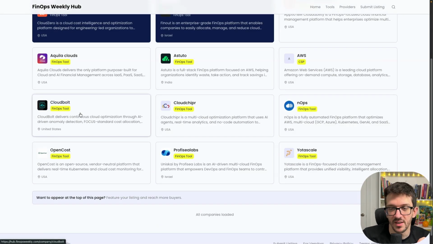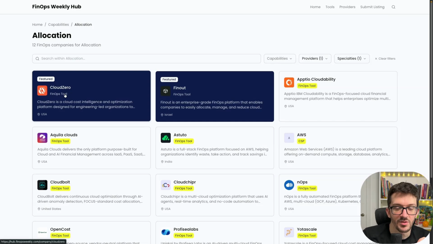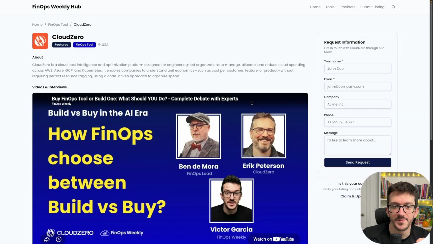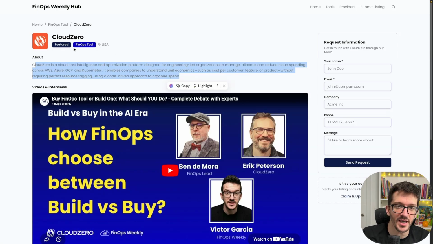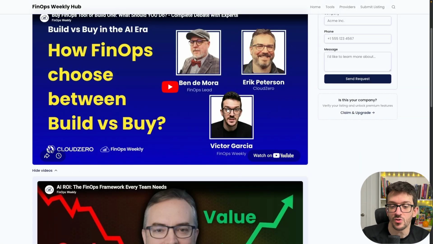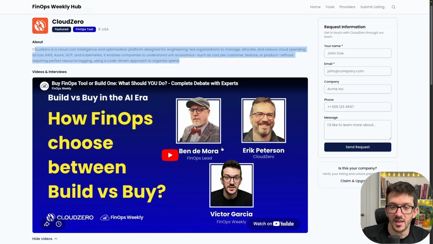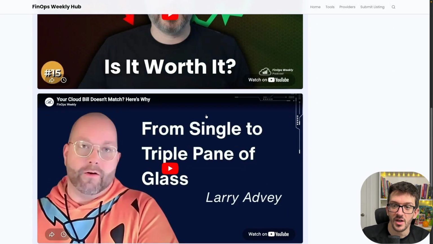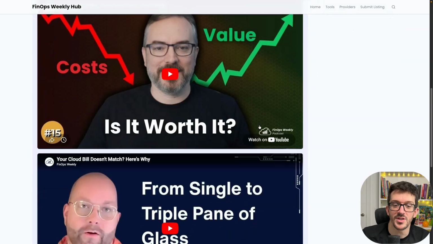Of course, you can filter the CSP provider, but you can say, for example, CloudZero or FinOut. So if we click on each one, you can see the company profile. So here's where all the information that we have collected is shown. So you can have a brief about the company, where it's located, the type of tool, then content that we have done with them. So you can showcase the company, such as a webinar or an interview with a leader or a talk that we had in our summit.